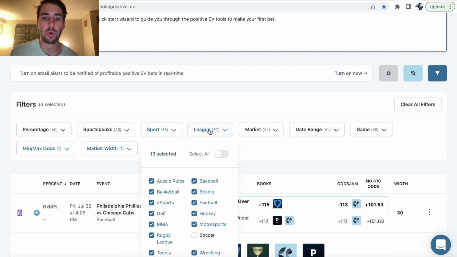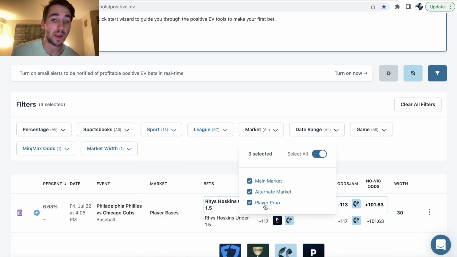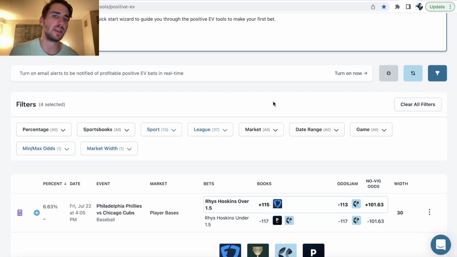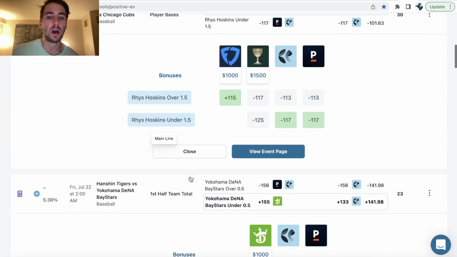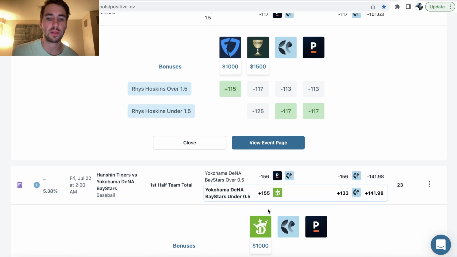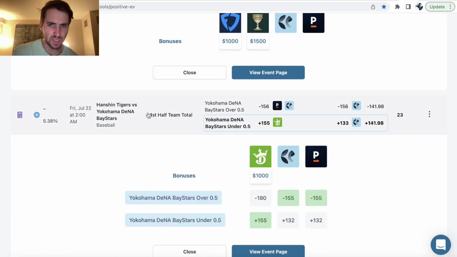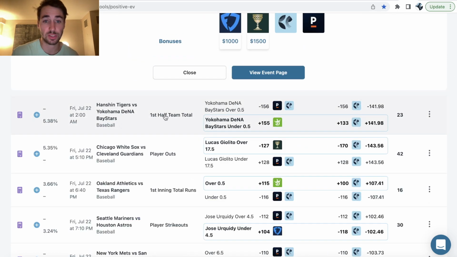Market, sport, league, do you want to bet on player props and alternate markets, or do you not want to? You can filter around all these different things to ideally try to find bets that you believe are going to be most profitable. So another thing you can do now is you can click into odds, right? You can literally click into odds for a specific bet just directly on the betting tools.